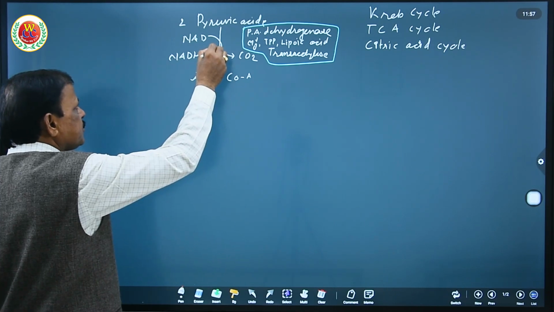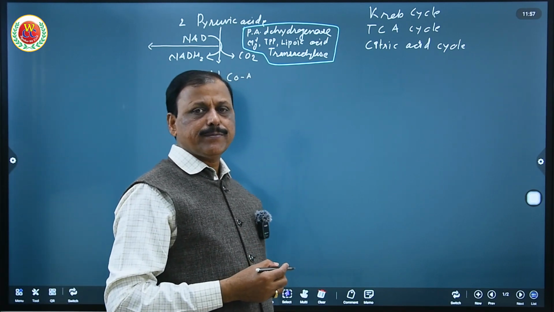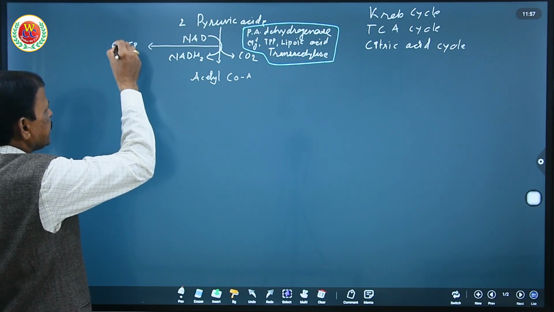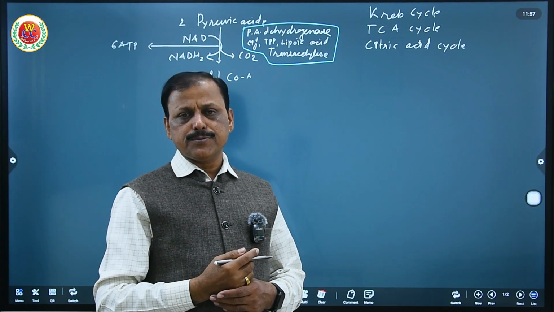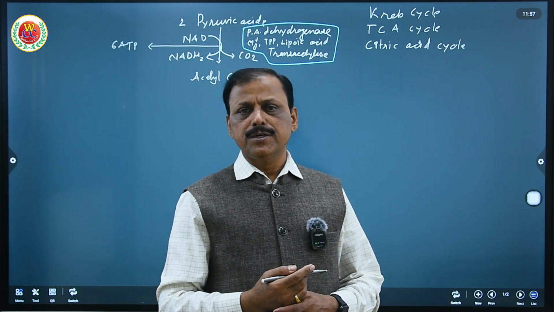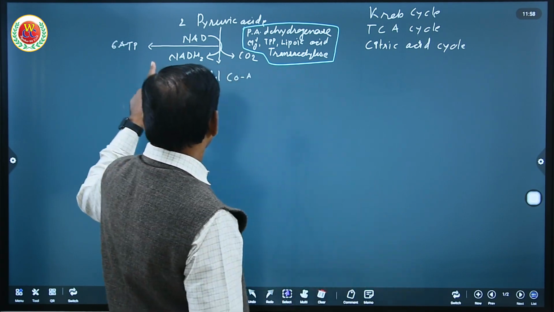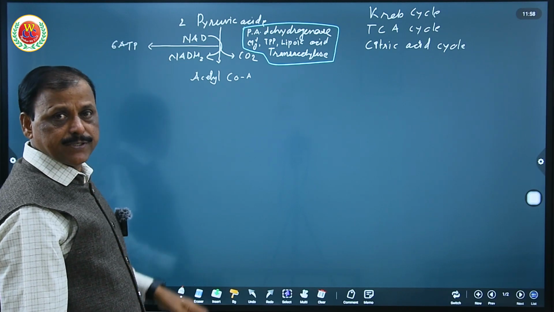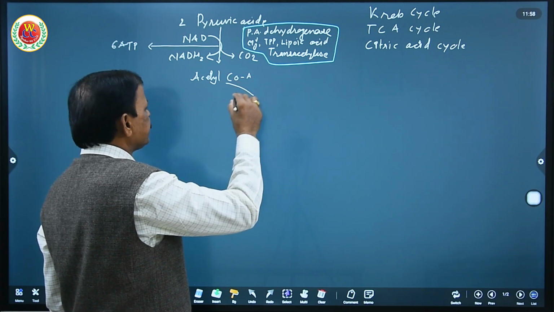Now this NADH2, when oxidized during the electron transport system in the inner membrane of mitochondria, leads to the production of 6 ATP. We have to consider this right now. Later we shall learn about the electron transport system, the transport of electrons through the inner membrane of mitochondria, during the oxidation of NADH2 and FADH2 to release protons and finally produce ATP molecules. But here it is very clear that with the production of 2 molecules of NADH2, 6 ATPs are produced.